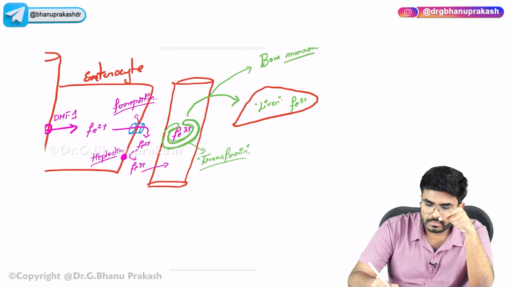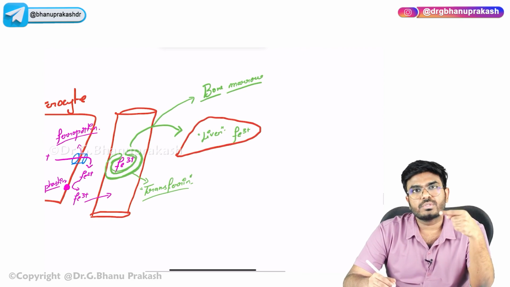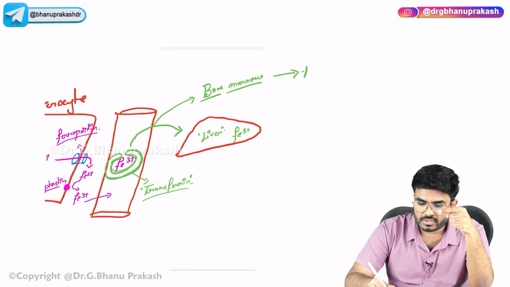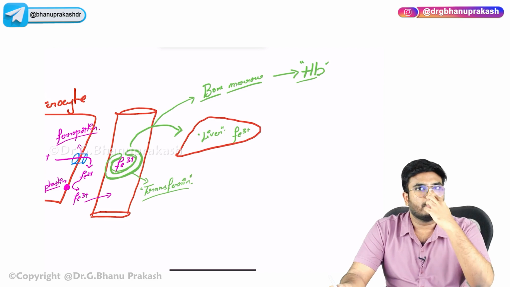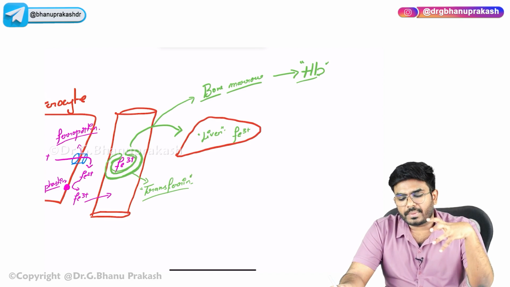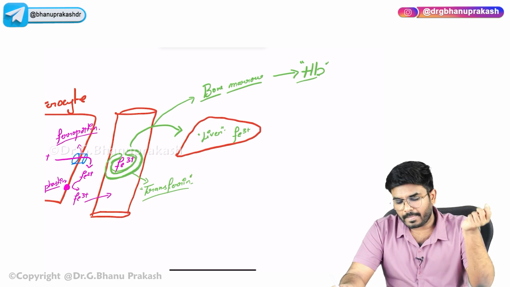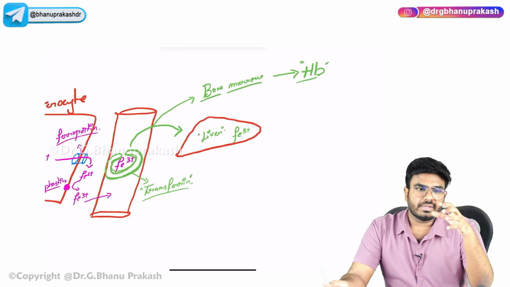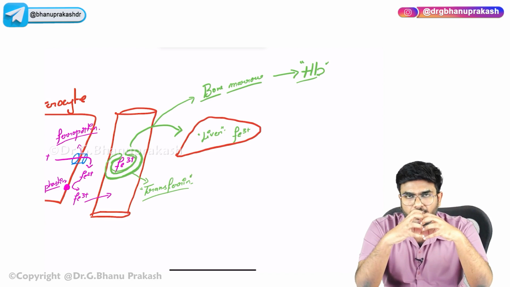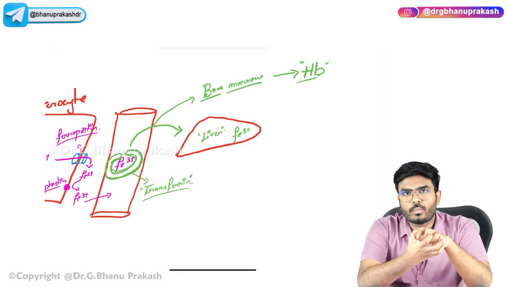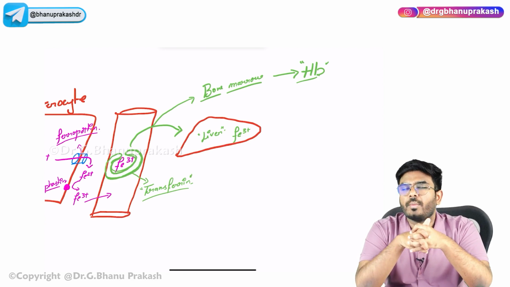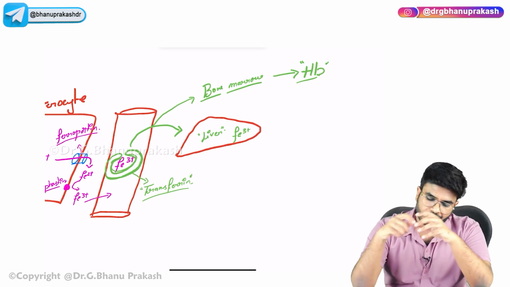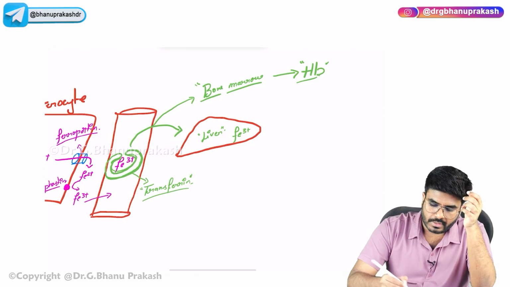So in the bone marrow, the iron is going to be used for the production of hemoglobin. Okay, the precursor cells in the bone marrow will take up this iron and fuse it with protoporphyrin. So iron is going to be incorporated into the protoporphyrin. Now heme is produced. Okay, now the heme is going to bind with the globin chains, forming hemoglobin. Okay, so this is the point which I want you to understand.